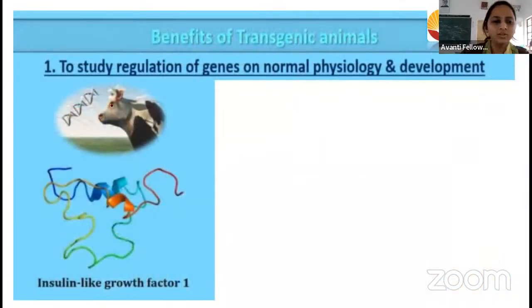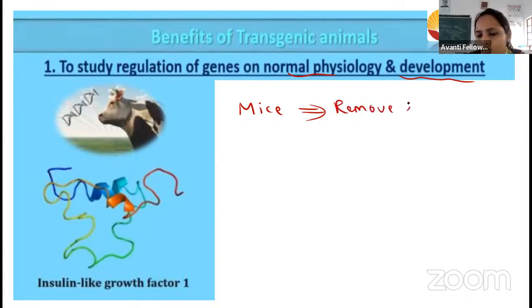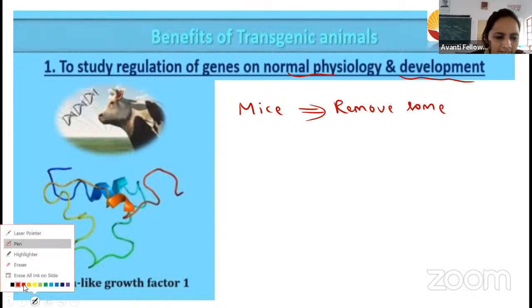To study the regulation of the gene in the normal physiology and the development, for example, we don't know what the function of that gene is. So what we will do is take genetically modified mice, and we will remove a particular gene, not some gene, a particular gene.